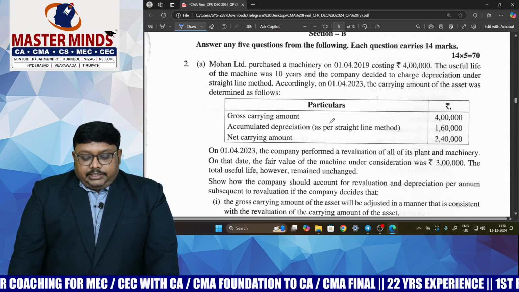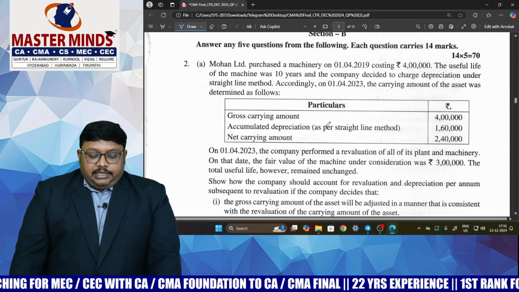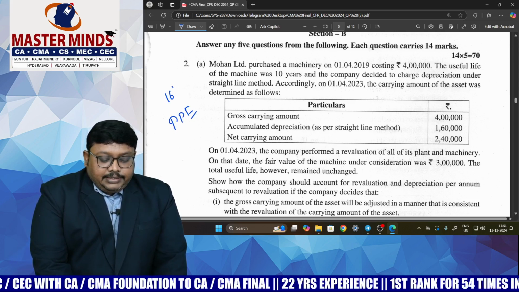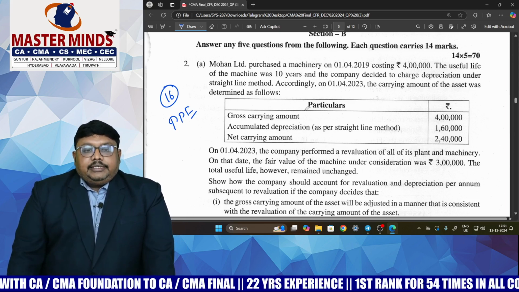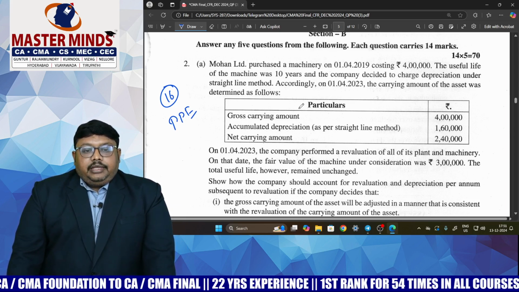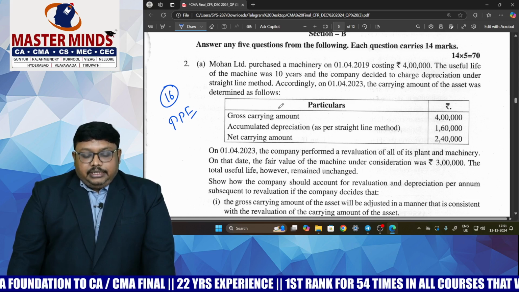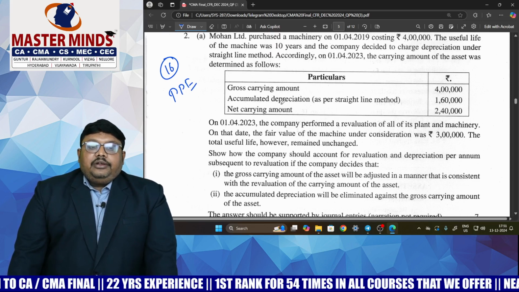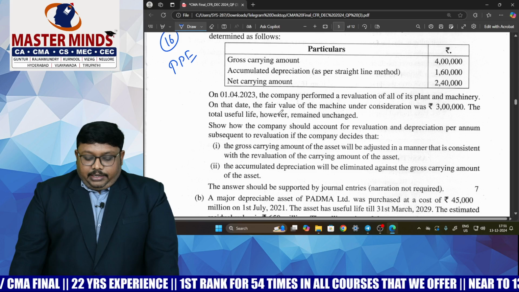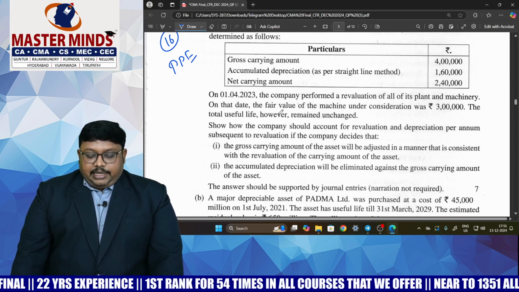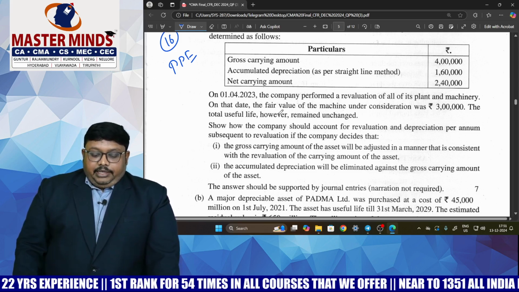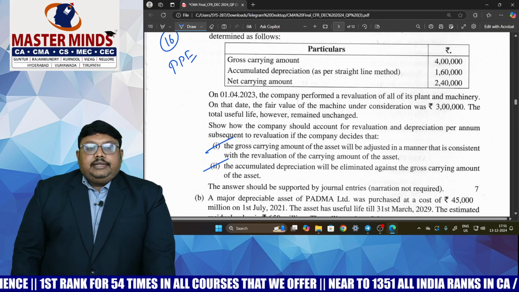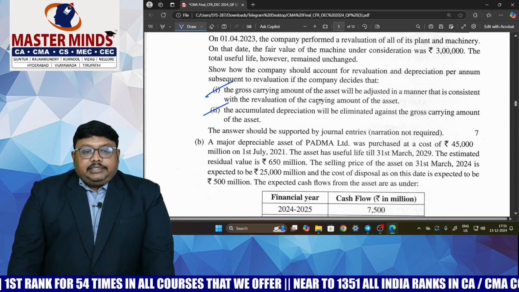And coming to section B. In section B, the first question they are giving is from property, plant and equipment, Ind AS 16. Here also they have not given a direct question. Under revaluation accounting, we have two techniques. One technique is going with the gross carrying amount. Another technique is the elimination of accumulated depreciation. For both of these, they are asking for journal entries. That is for 7 marks.